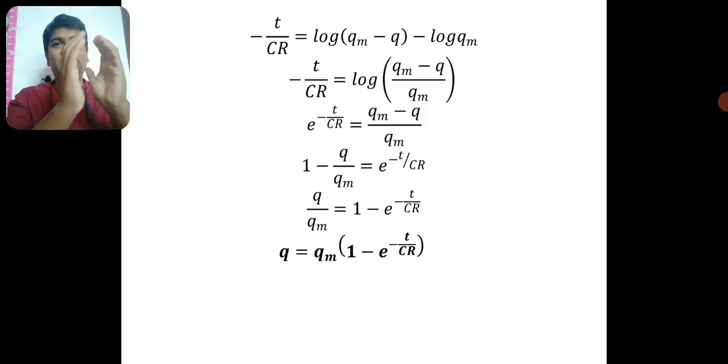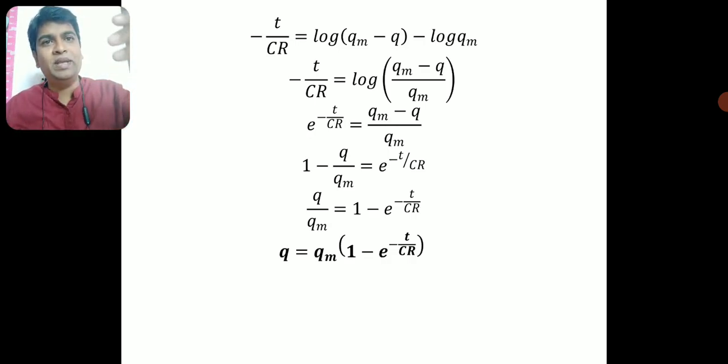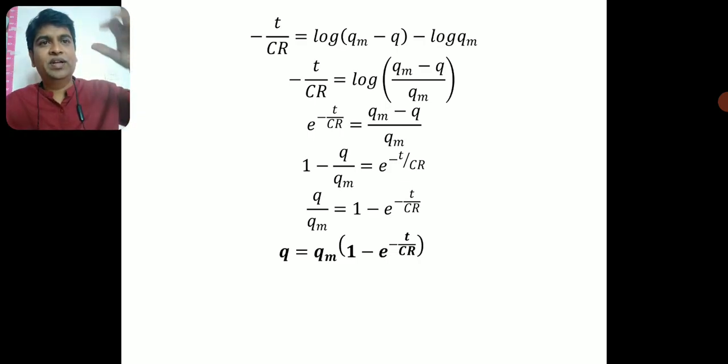So log of Qm minus Q minus log of Qm becomes log of A by B. First term in the numerator, second term in the denominator. It's log of Qm minus Q divided by Qm.